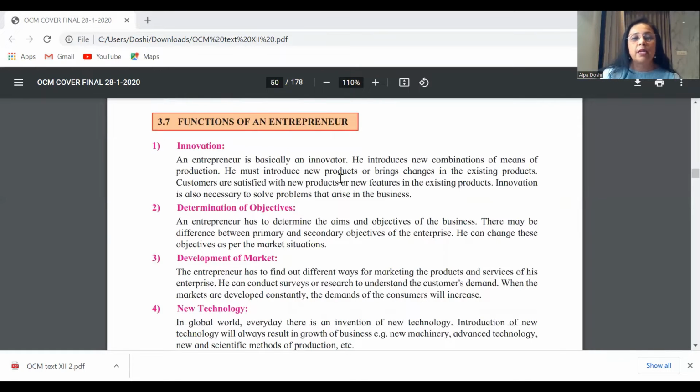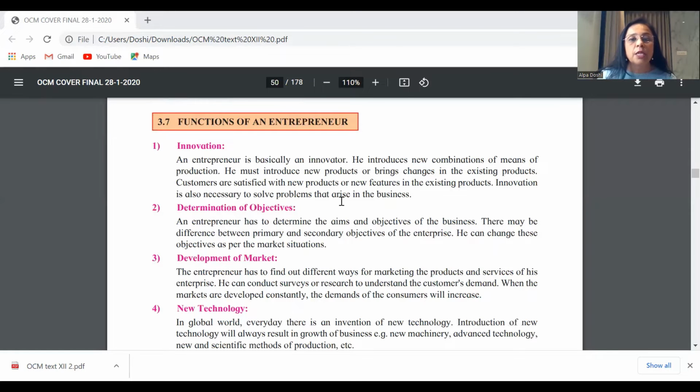So all of this paragraph will be relevant if you get such a true or false with reason or justify question on functions of an entrepreneur. The sentence could be: an entrepreneur has to be innovative. So you must try and figure out that, okay, they are talking about functions of an entrepreneur and the first point.